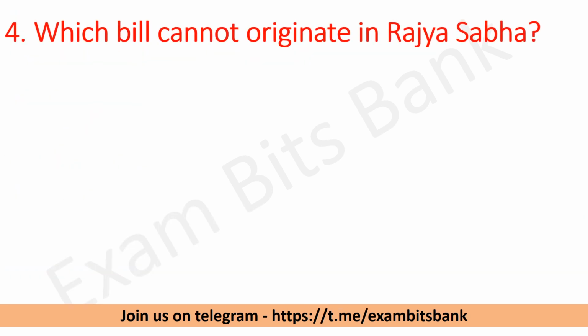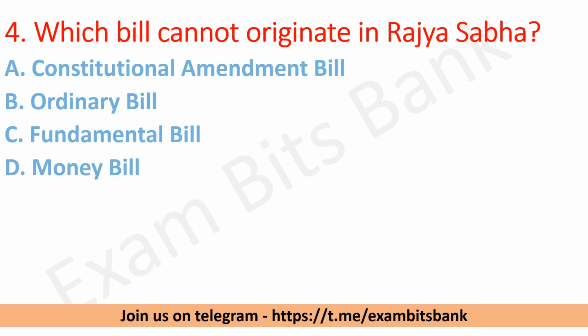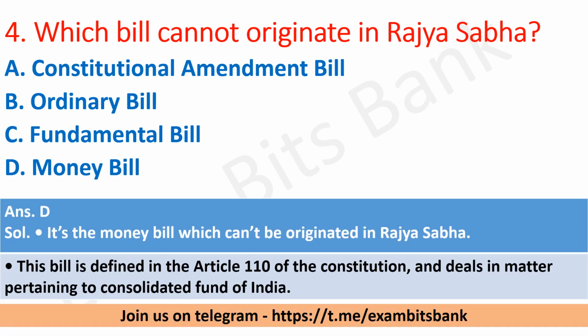Which bill cannot originate in Rajya Sabha? The options are Constitutional Amendment Bill, Ordinary Bill, Fundamental Bill or Money Bill. So the correct answer is Money Bill, option D. Money Bill can't be originated in Rajya Sabha, and this bill is defined in Article 110 of Indian Constitution and deals with matters pertaining to the Consolidated Fund of India.